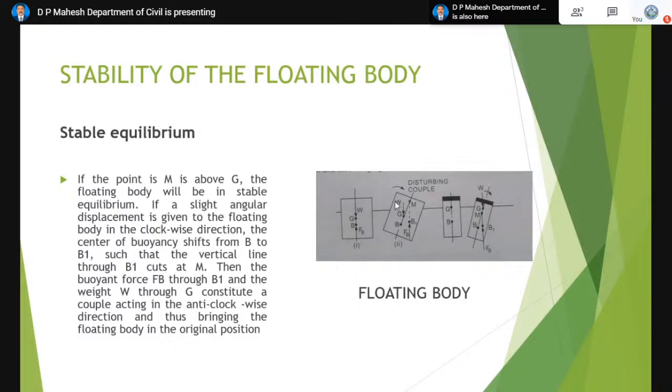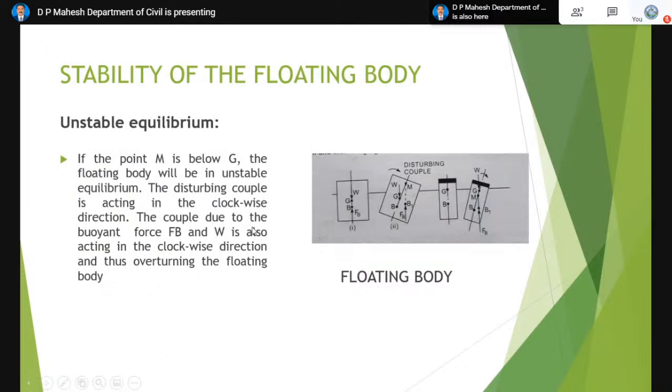Though there is a disturbing couple in the clockwise direction, there is a restoring anti-clockwise couple, so these two together will keep the body in equilibrium. That is called stable equilibrium.